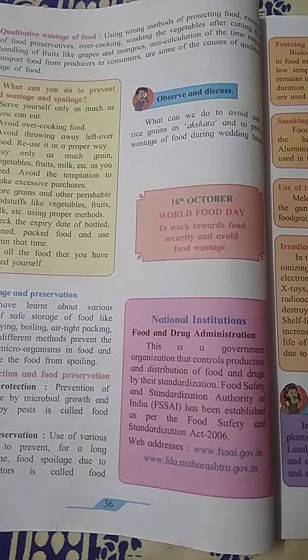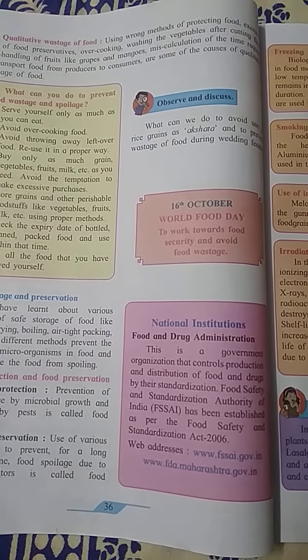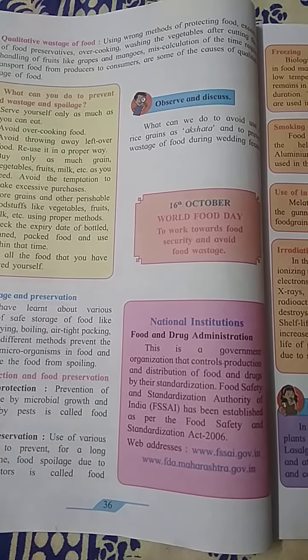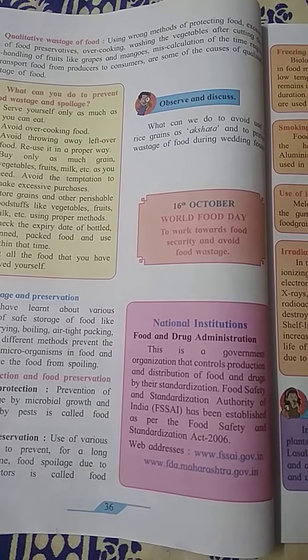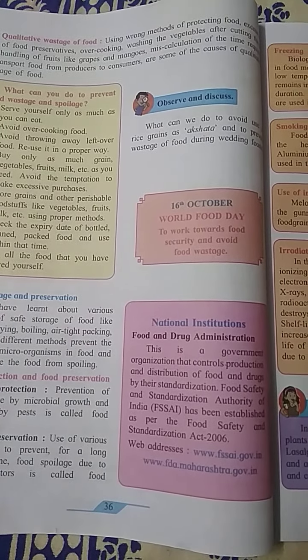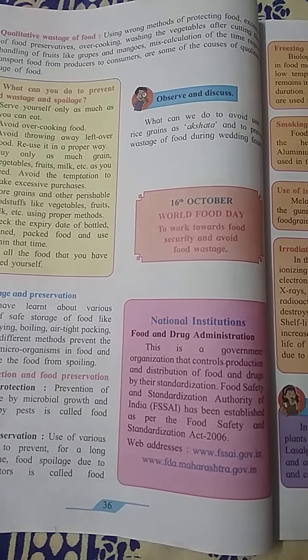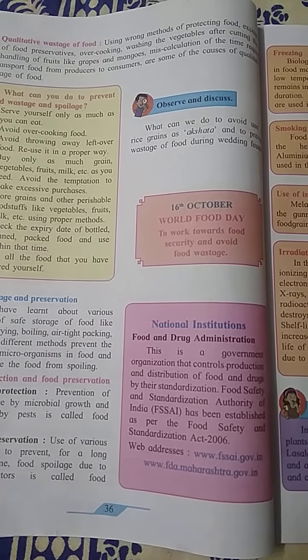This is the government organization that controls the production and distribution of food and drugs through their standardization. The Food Safety and Standards Authority of India, FSSAI, has been established as per the Food Safety and Standards Act 2006.